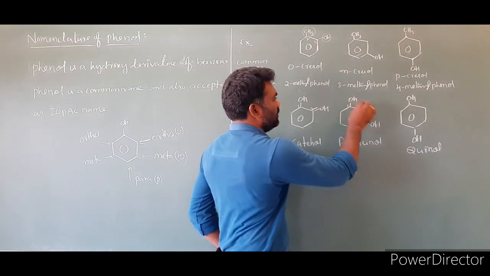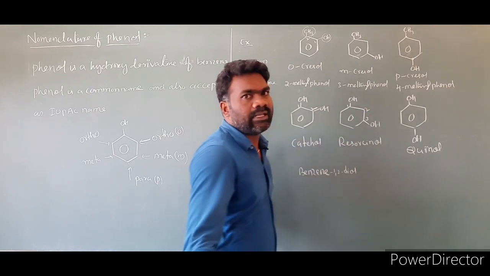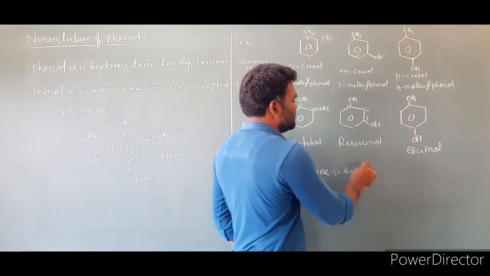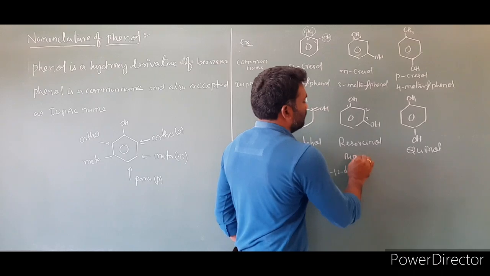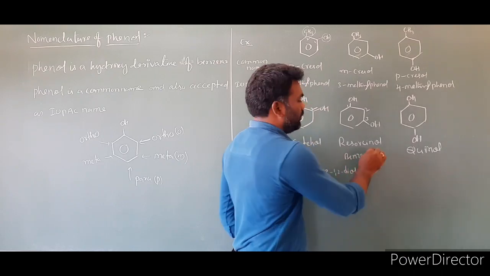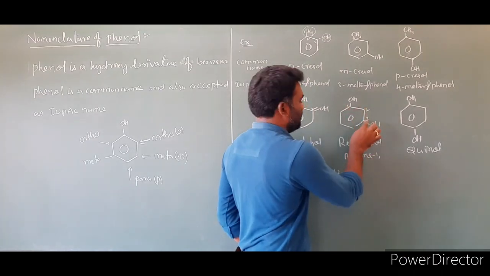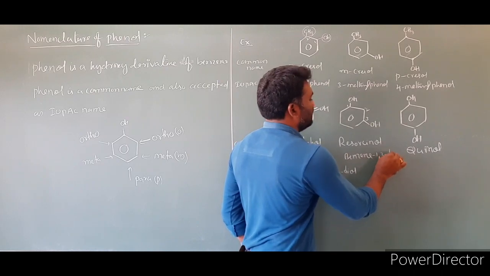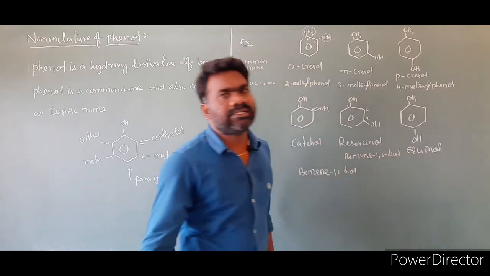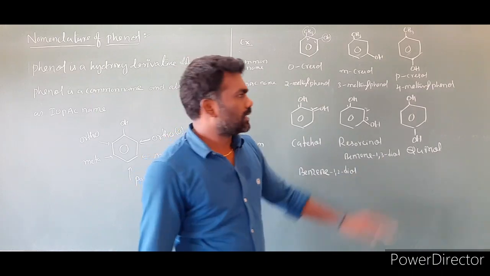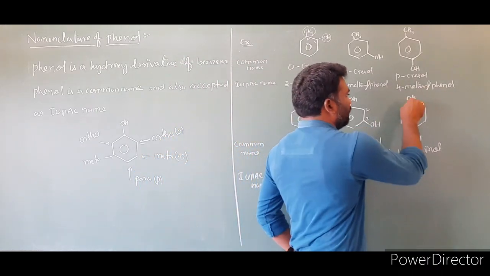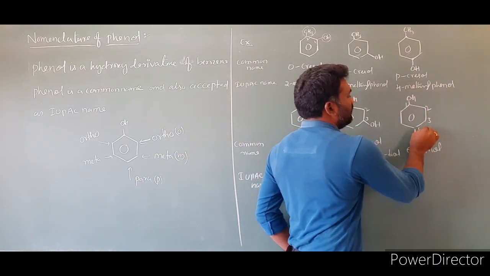Now coming here, 1, 2, 3. What name can we write? Benzene, 1, 2, 3, so this is benzene-1,3-diol. Coming to this case, what is the IUPAC name? 1, 2, 3, 4.